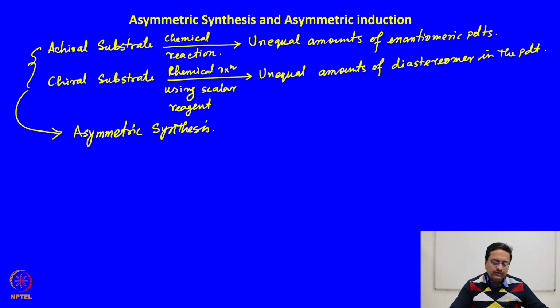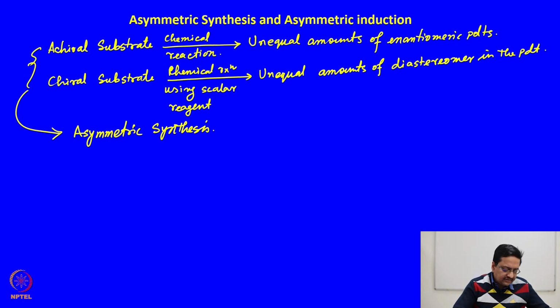And you must be knowing that this asymmetric synthesis is very important in organic chemistry to make one particular enantiomer of a given compound which may have a certain biological activity, which may have some medicinal activity, and the corresponding other isomer may be biologically or medicinally inactive.